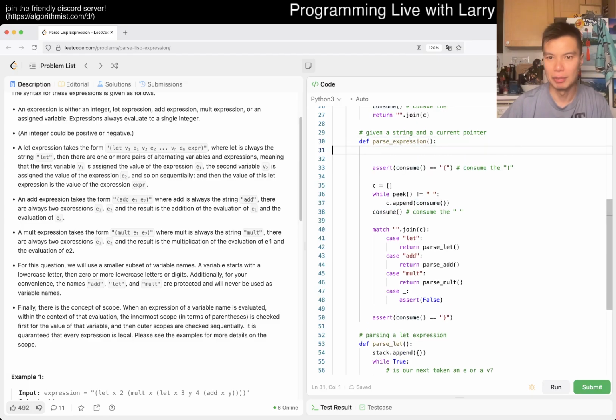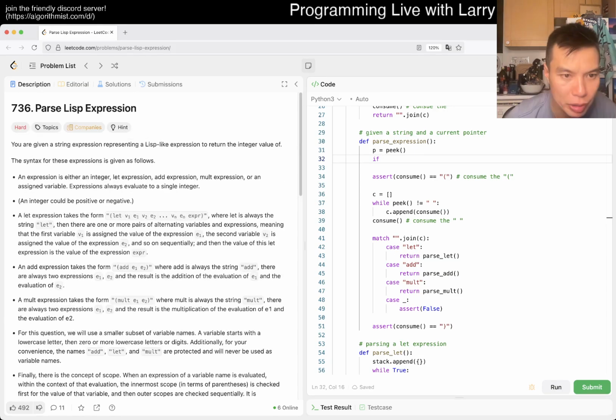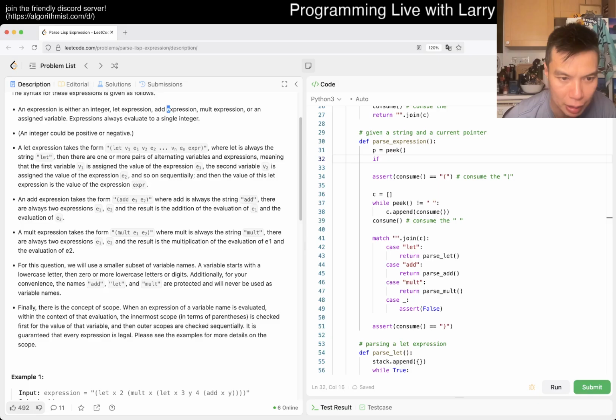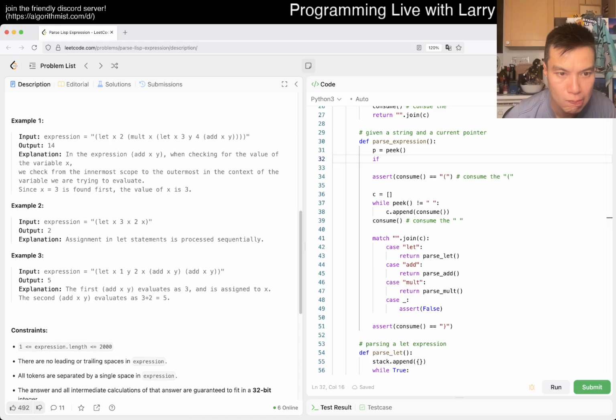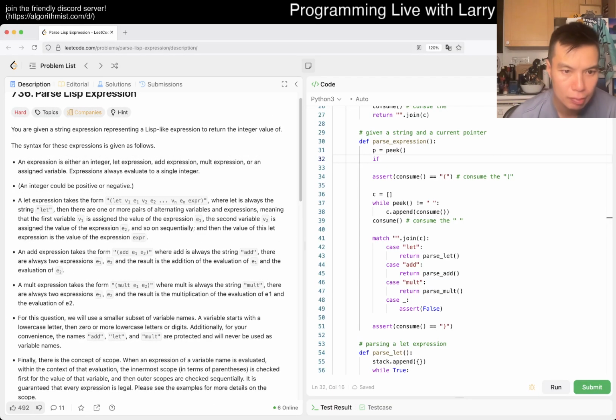So we have peek is, and what is re? I want to check where they talk about it in terms of. But it's not even that it is a number, right? So that's the way.